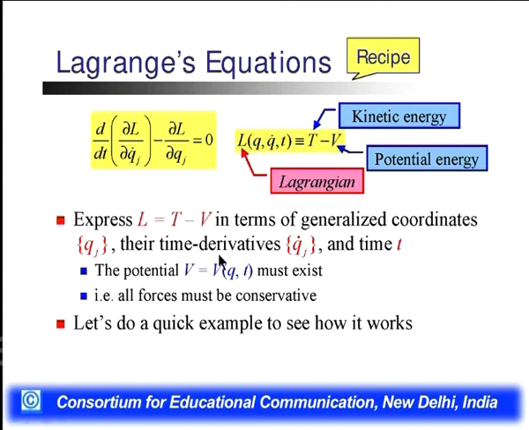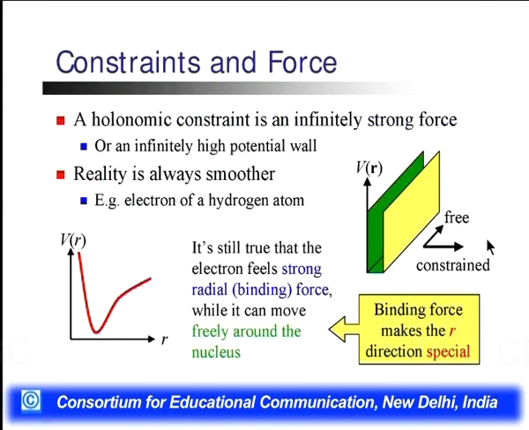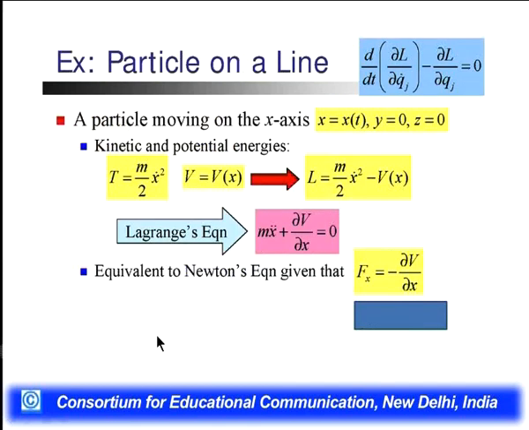Why are we defining V(q, t) with the generalized coordinate in the potential? Because we have the constraint in the motion of the particles in terms of the potential. That's why we define V(q, t), where q is the generalized coordinate. All forces must be conservative, as we already discussed. Let us see an example of how it works.